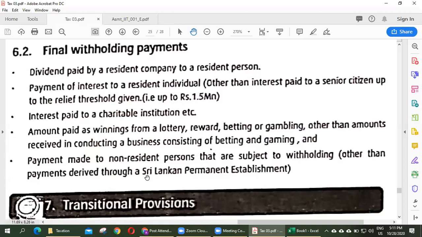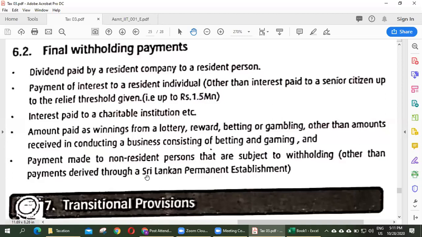Payment of interest to a resident individual, other than interest paid to a senior citizen up to the relief threshold, given as 1.5 million. If you invest a big amount of money in a bank, the bank will pay you interest, but before that, it already deducts tax on that interest.